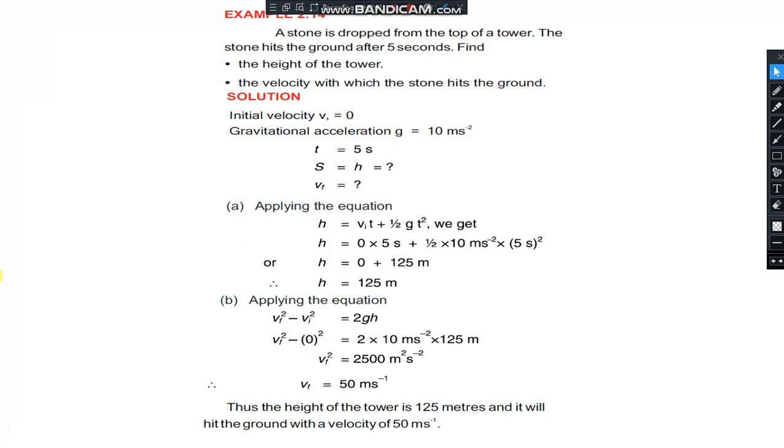Example 2.14. A stone is dropped from the top of a tower. The stone hits the ground after 5 seconds. We have to find the height of the tower and the velocity with which the stone hits the ground.